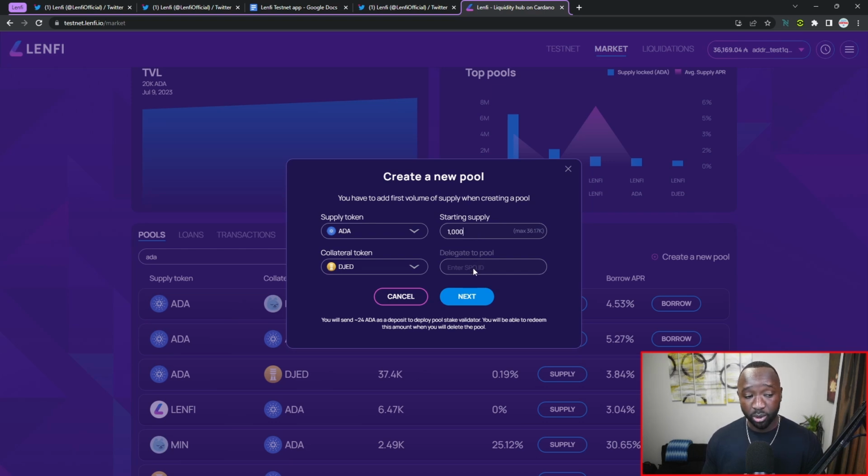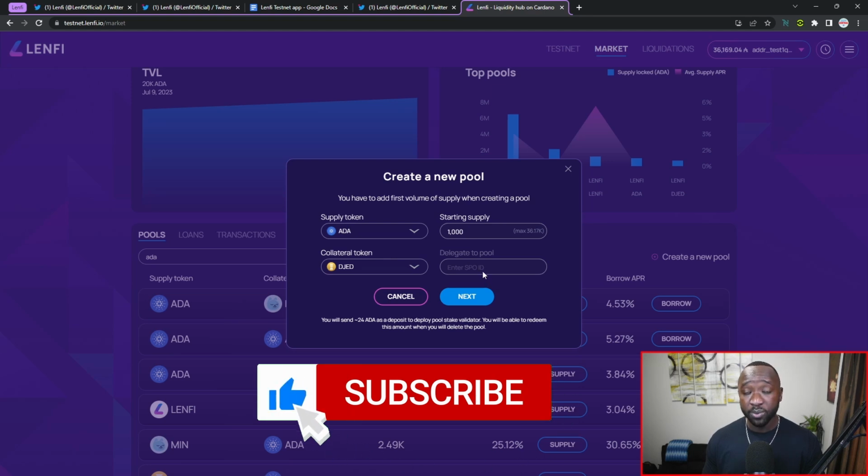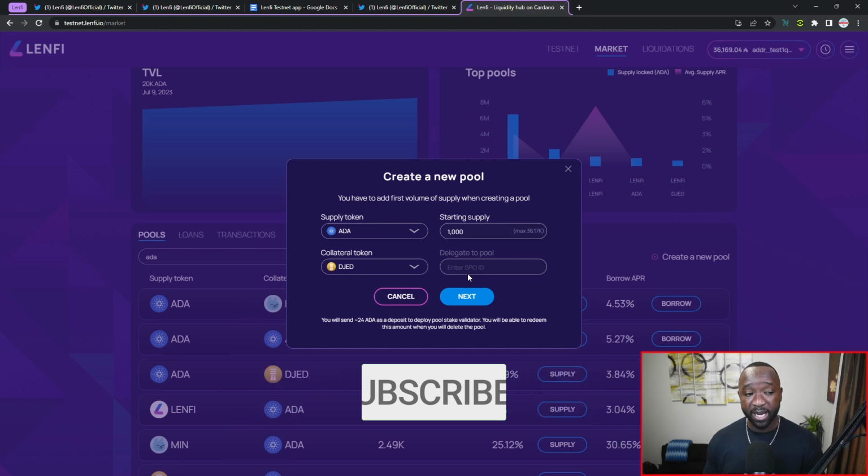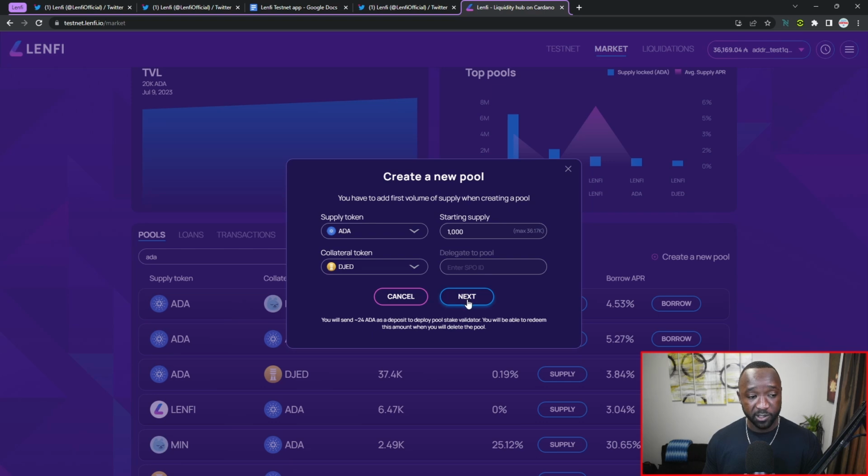Now, I did mention earlier that the delegation feature is not fully functional, and that is what we see here. Basically, you'll be able to take the ADA, which would be underlying in the pool, and delegate that to a stake pool until somebody comes in and borrows that out of the supply pool. So a pretty neat feature there to keep your ADA working for you, even when you're not. Let me see if I can create this pool here.